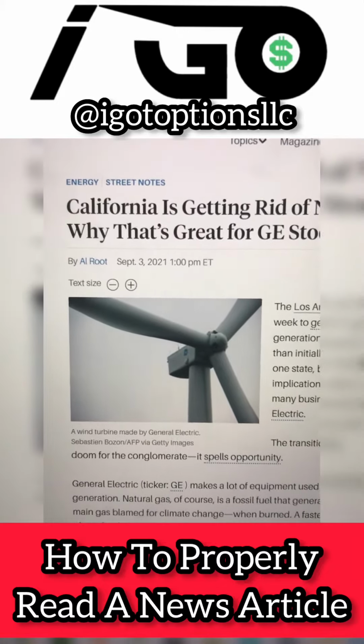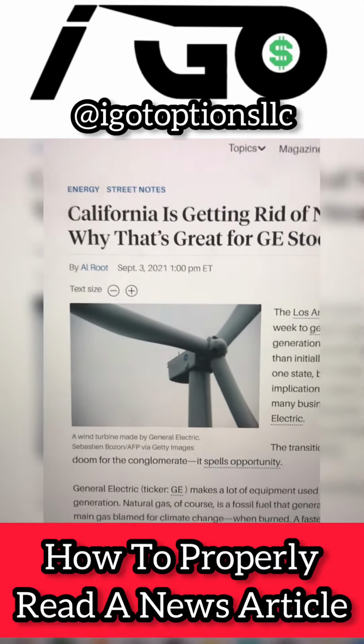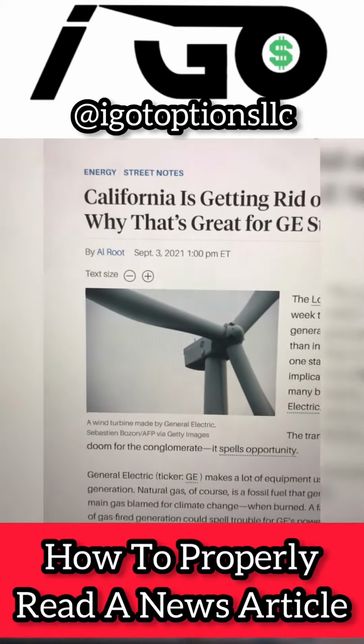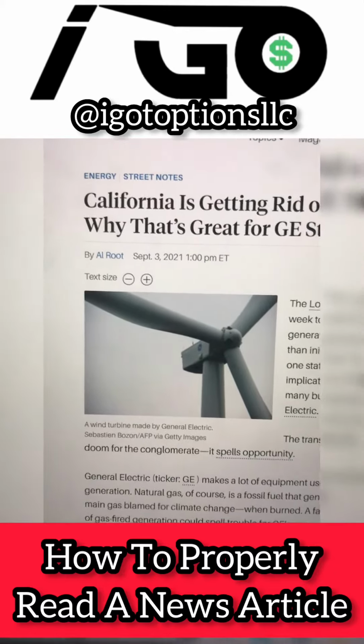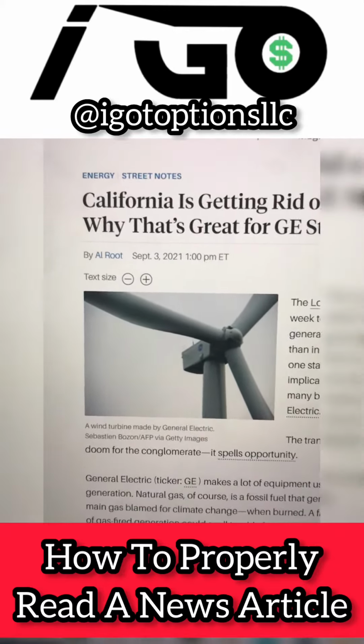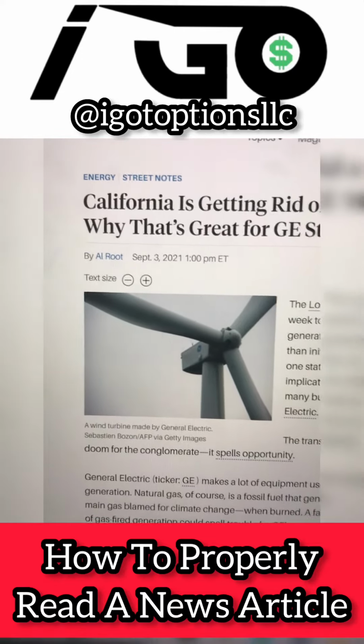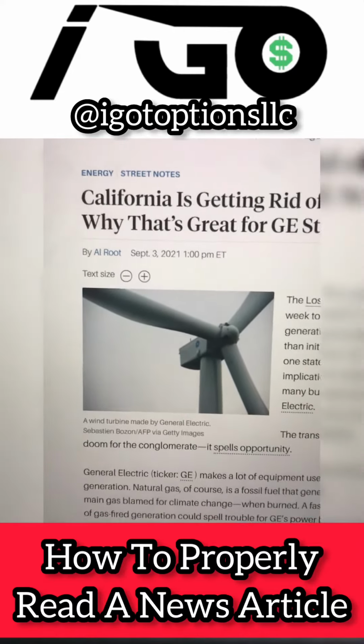how to properly read a news article. Now, this is an important skill to understand because the media has a history of taking things out of context and deceiving the people. So we have to know as traders and investors how to properly block out the BS and extract the information. So I'm going to go over that right now.